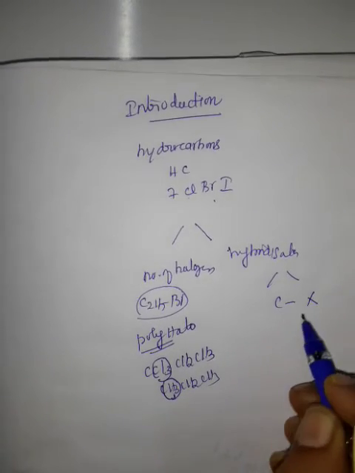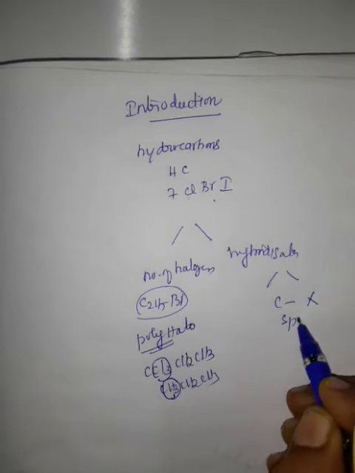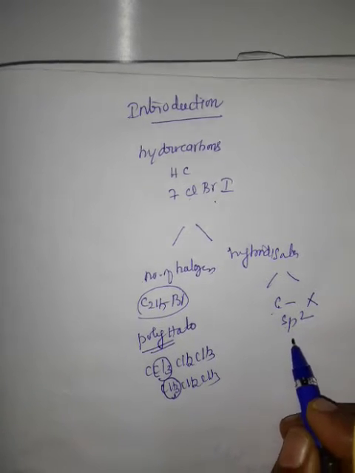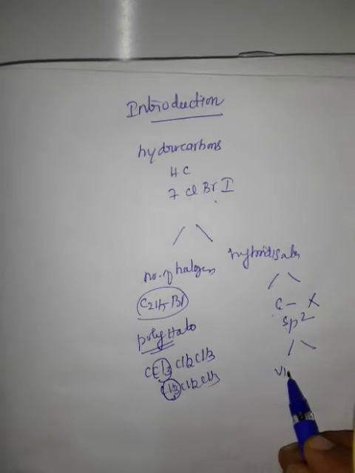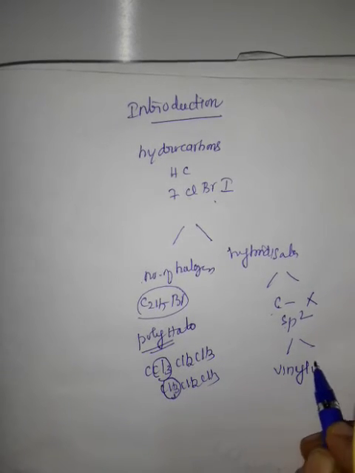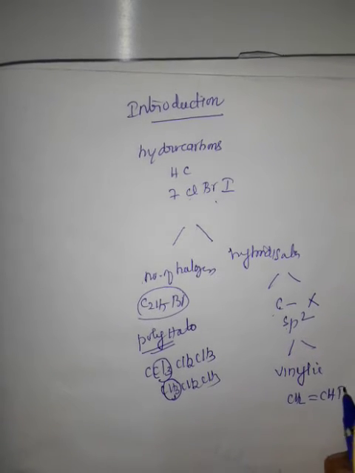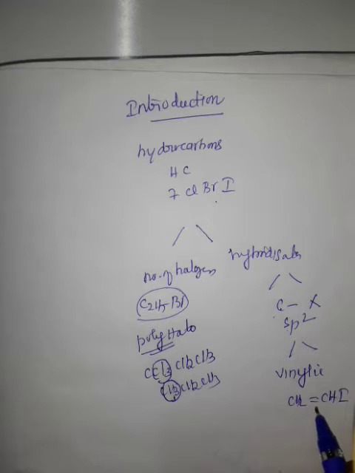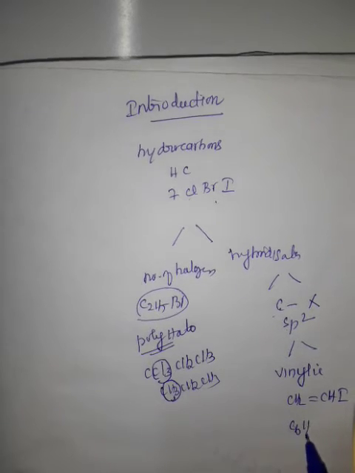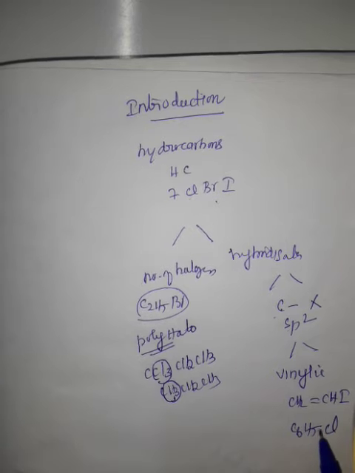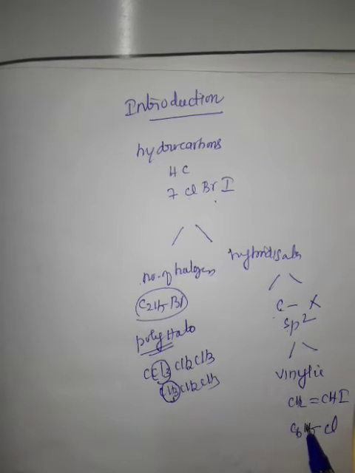Carbon halogen bond, if it is sp2, that is carbon sp2, divided into two, that is vinylic halide, that is CH2 double bond CHI, vinyl iodide. Number two, aryl. Aryl means compound containing a benzene ring, that is C6H5Cl, chlorobenzene, that is haloarenes. This is one of the divisions.